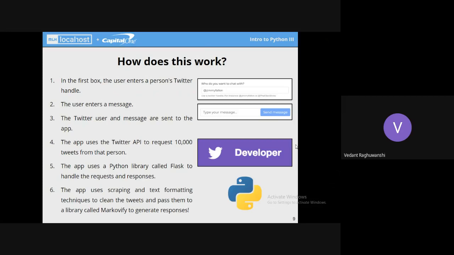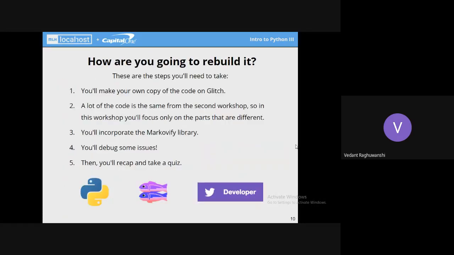The library which we are going to use is known as Markovify. Subsequently, I'll be introducing you to the library and a small mathematical concept of Markov chains. So here is a quick review of how we'll be building the application. You will be forking the already made code repository on Glitch, and then we will be writing and editing some code of that library.